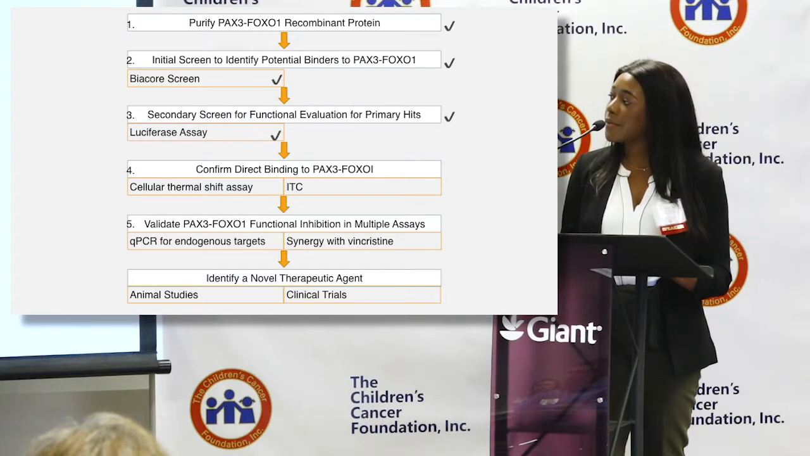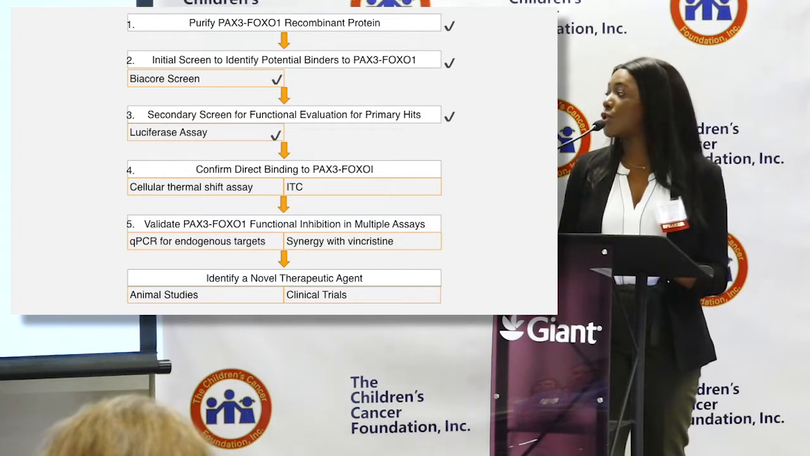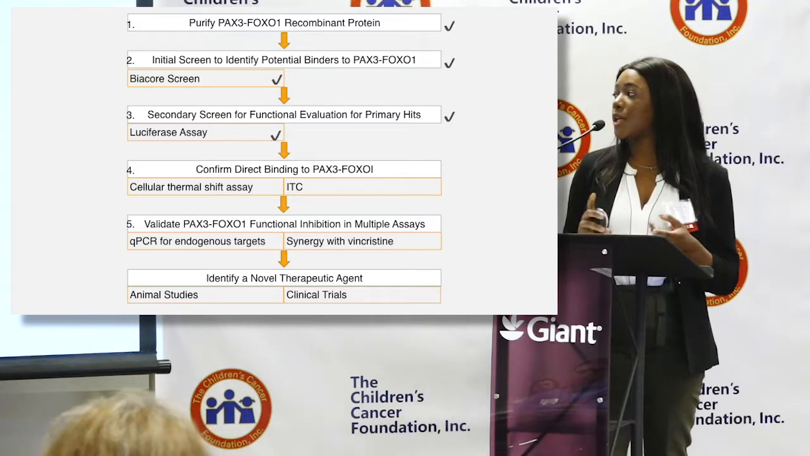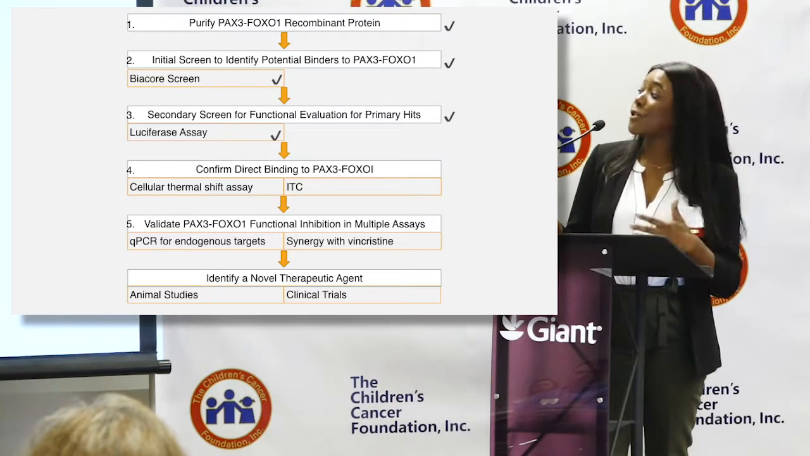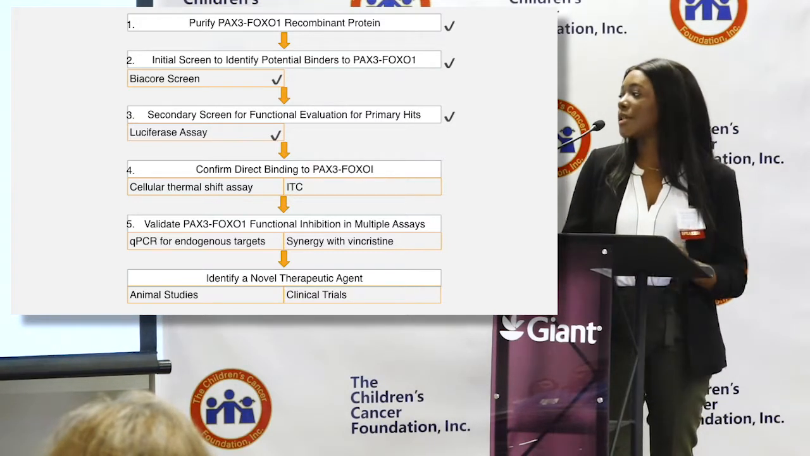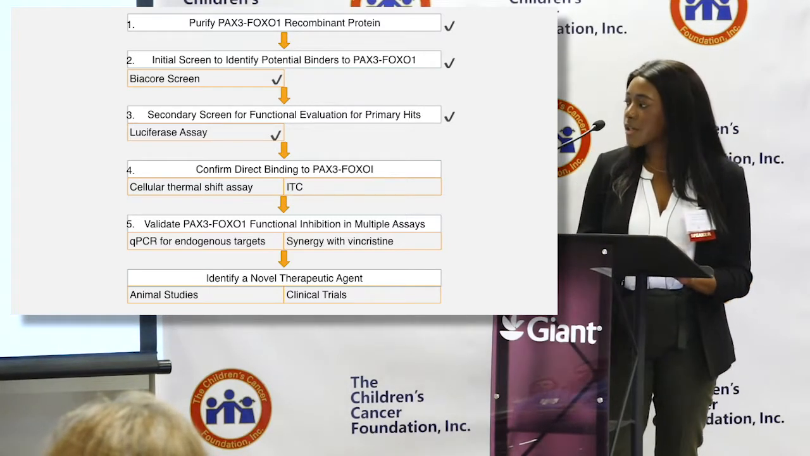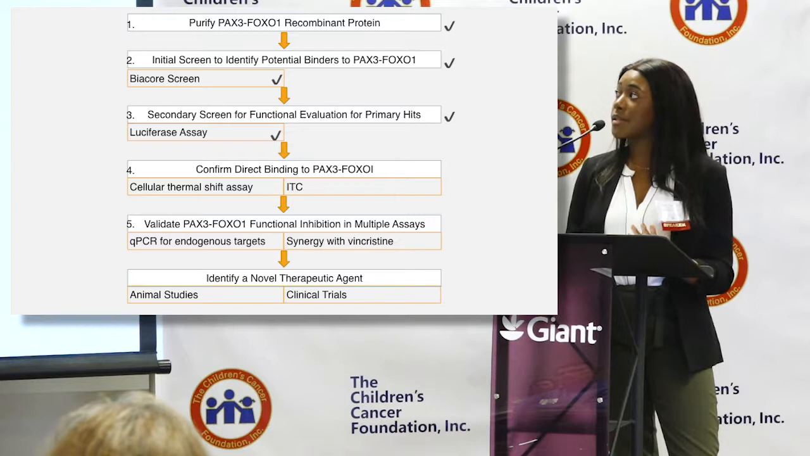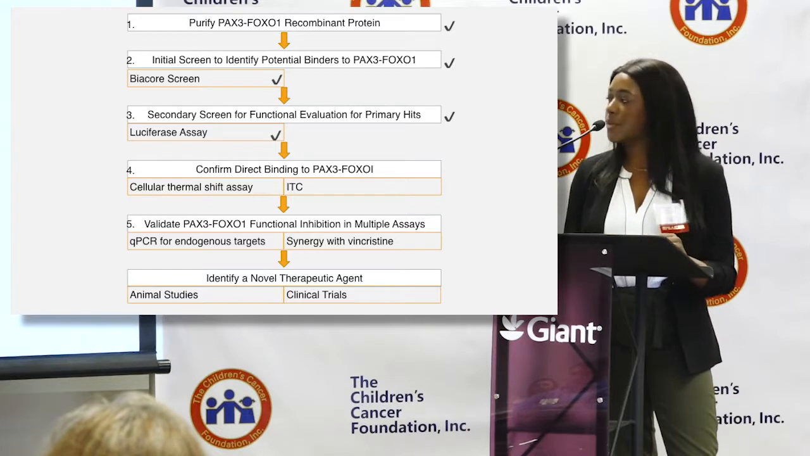And then studies have also shown that inhibition of paxifoxo-1 sensitizes ARMS cell lines to vincristine, so we want to also do testing in ARMS cell lines, looking at both combination of vincristine and each of the compounds to see if there is a synergistic effect. And then in the future, if we identify a novel therapeutic agent or more than one ideally, we want to study them in vivo in animal studies and also potentially clinical trials in the future. And clinical trials are actually more realistic than you would think because 7 of the 10 primary hits that we're looking at now are actually already FDA approved, so that they could be repurposed for something else.